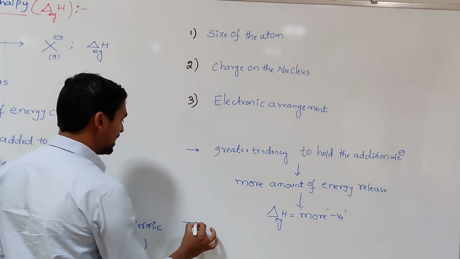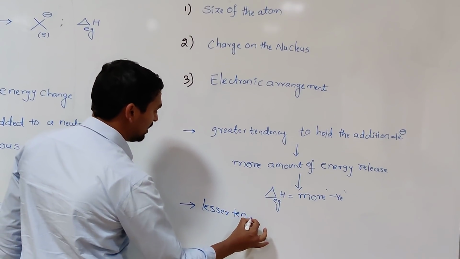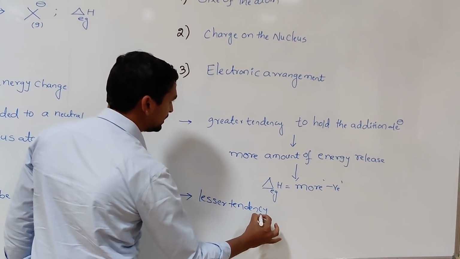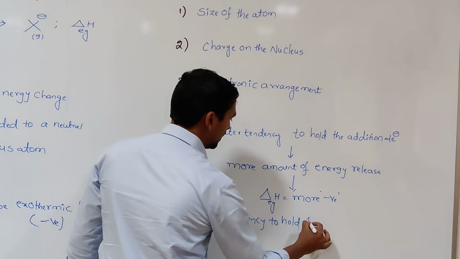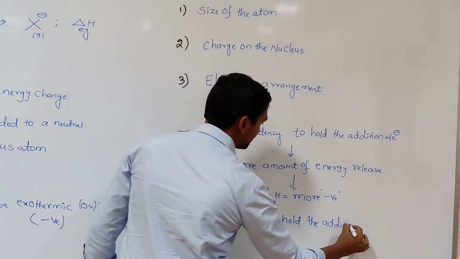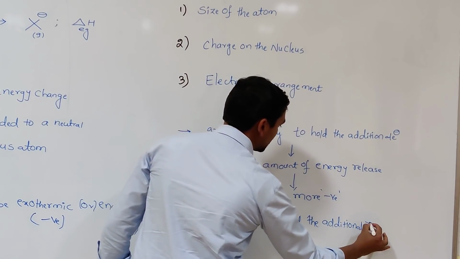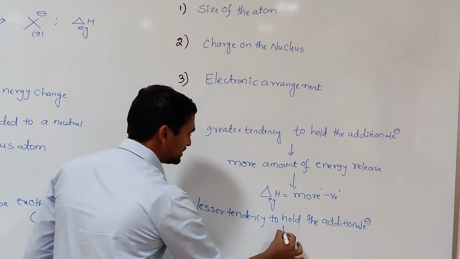Suppose it has a lesser tendency to hold the additional or incoming electron, in that case less energy is released.